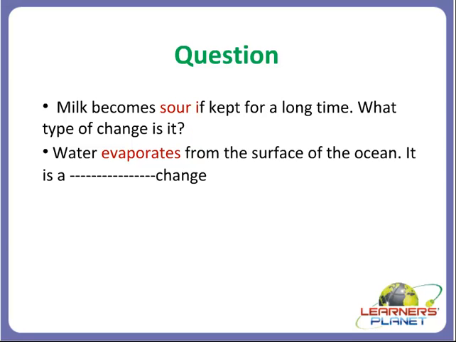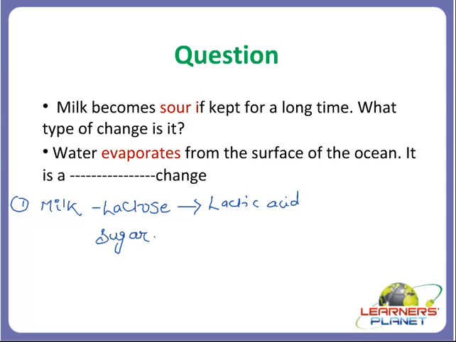Okay, now if I'll write here that milk is having what, students? The first question of this part, milk has lactose. Now if you are keeping it for a long time, what happens, students, is lactose gets transformed to lactic acid, right? This lactose is a sugar which is present in the milk.